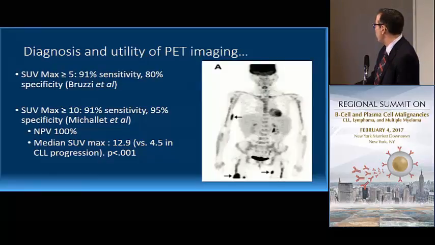You can see with a cut point of 5 or higher, there's 91% sensitivity, 80% specificity. With a cut point of 10, 91% and 95% in terms of sensitivity and specificity, respectively, with a negative predictive value of 100%.